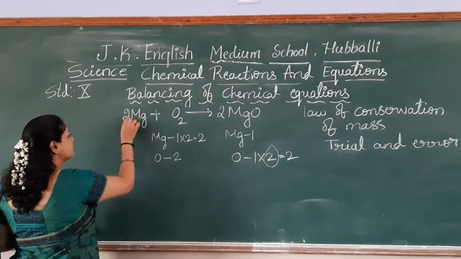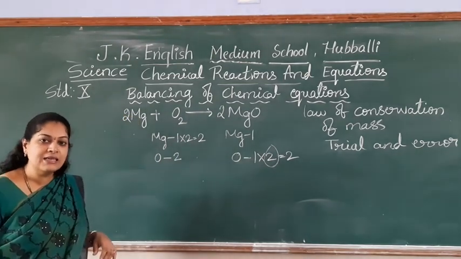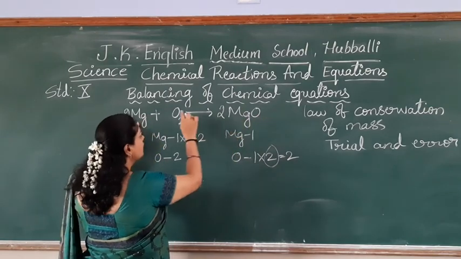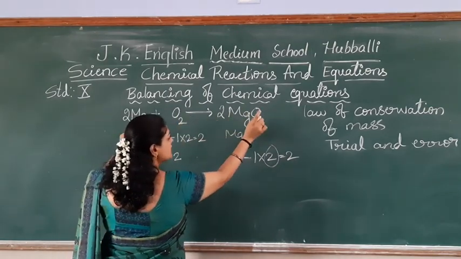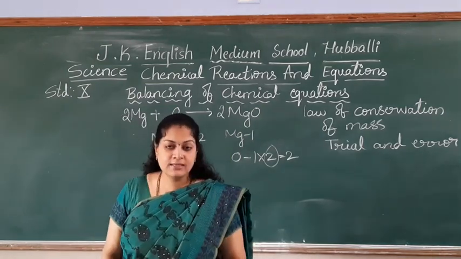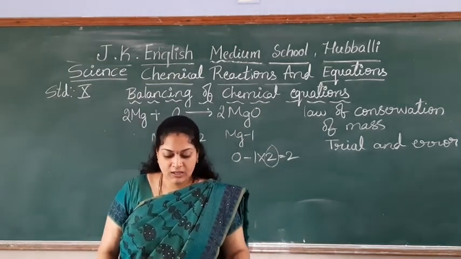Where should I write? What is the last step? 2Mg, 2Mg, fine. Oxygen 2, oxygen 2. Getting? So now the equation is balanced. Take the next one.